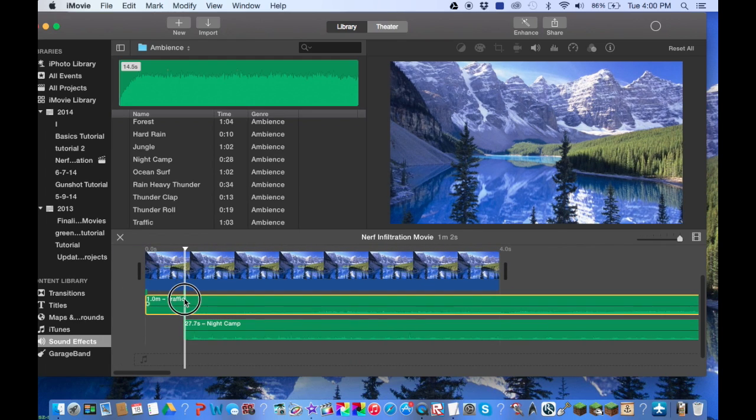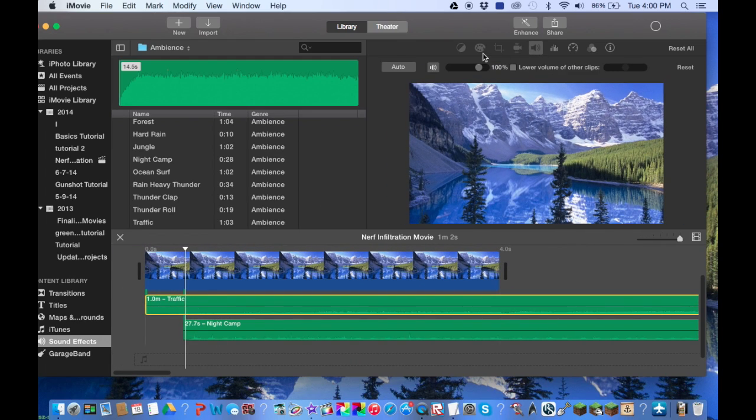And now you can go into the audio effects. As always, you can look at the volume, and you can edit these using the equalizers and all the normal effects. So that's about it, guys, for this quick tutorial.